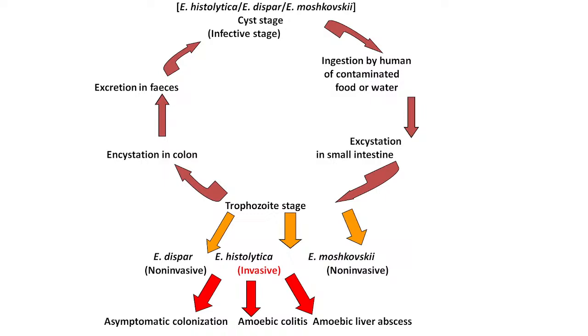So, in simplified form: ingestion of human contaminated water, excystation in the small intestine, but it migrates to the colon, and there in the colon, it causes the disease, Entamoeba histolytica, which can cause an invasive form of disease. What are the manifestations? One is asymptomatic colonization, that is the most common. Second is diarrhea, and third is amoebic colitis, and then the extraintestinal manifestation is liver abscess.